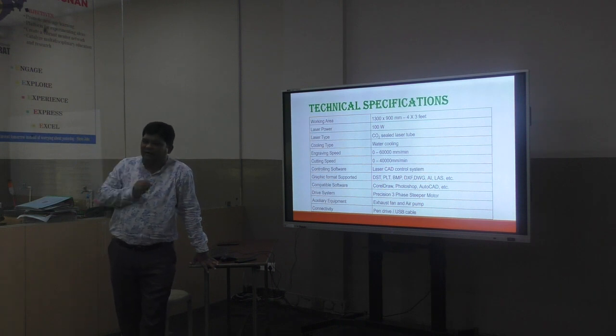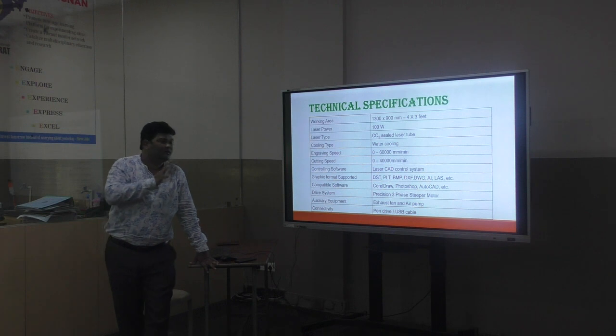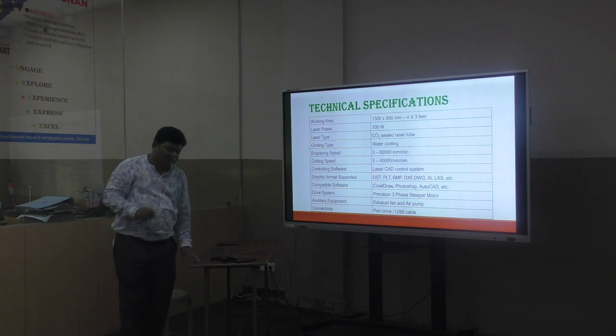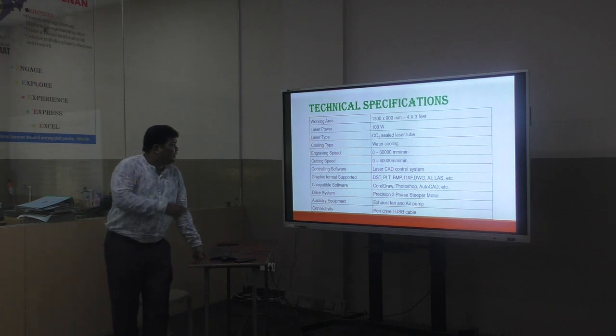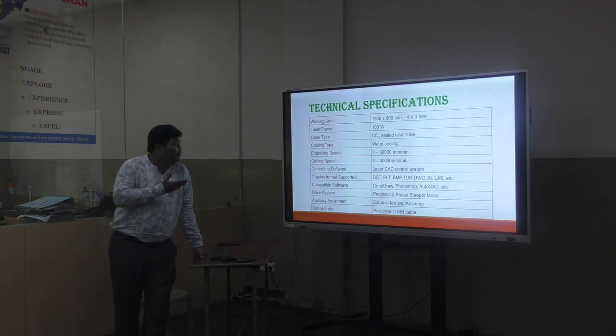cutting a hole in the acrylic sheet of 6 mm. So it must consume 150 watt from your electricity directly. As it is given 75 watt power for the cutting, it consumes double of the electricity. Okay. So the laser cutting machine is a huge energy consumption device. Then the type, I already told you in the beginning, it's a CO2 sealed tube laser.